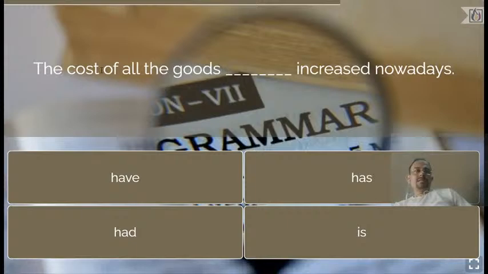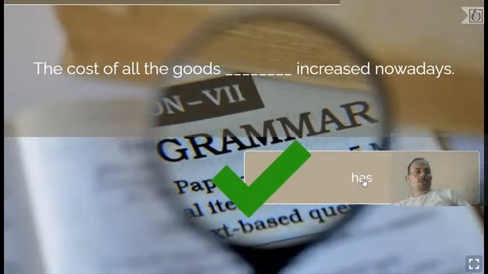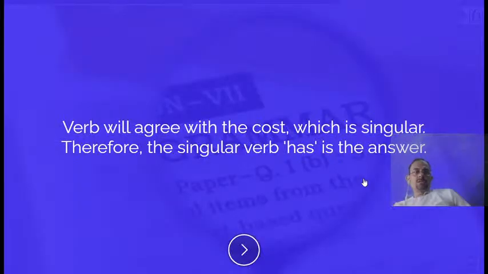But here you see, dear students, there are two singular verbs, has and is. Have and had, you just strike out. Between has and is you've got to choose. But we normally do not say the cost of all goods is increased nowadays. We say has increased nowadays. Therefore, has is the correct answer. Now, let's move on to the next question.